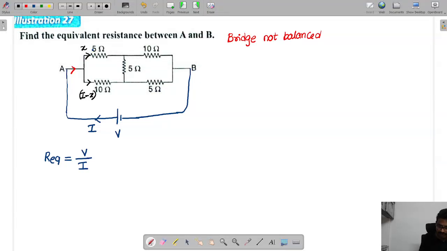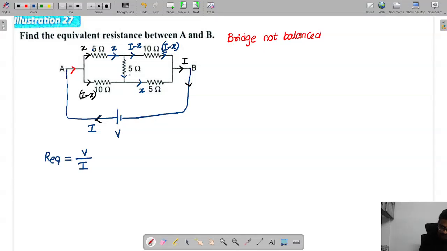Right. Now this current is I, this current is also I. So by symmetry, in the 10 ohm branch, the current is I minus X. So here also this current must be I minus X. Then this current is X. Now you can see here this current is X, and this current is I minus X. So we need to see this current.